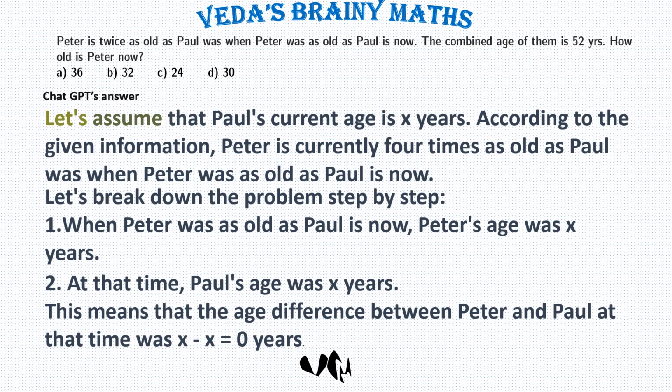Let's assume that Paul's current age is X years. According to the given information, Peter is currently 4 times as old as Paul was when Peter was as old as Paul is now.